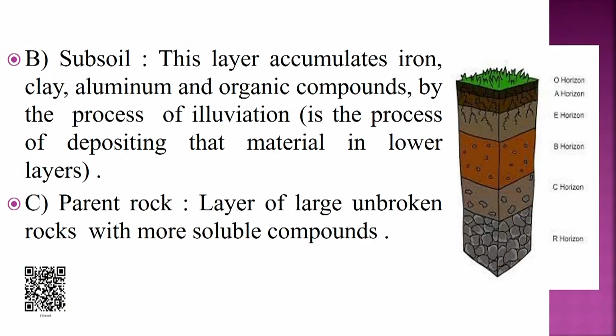Next is B soil. This layer accumulates iron, clay, aluminum and other organic compounds by the process of decomposing; that material is in the lower layer. Next is C, which is a layer of parent rock, a layer of large unbroken rocks with more soluble compounds.